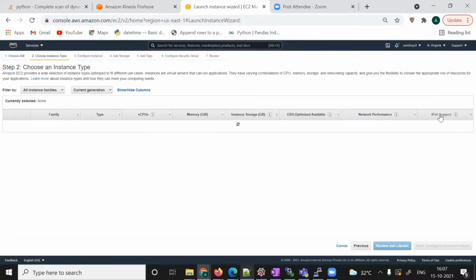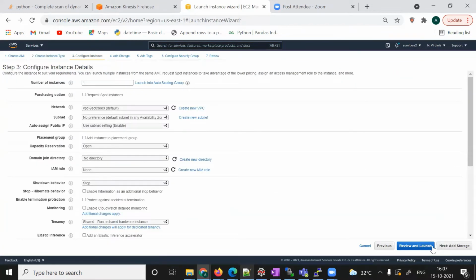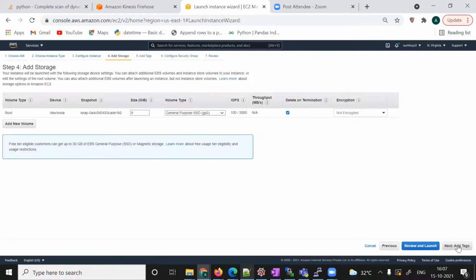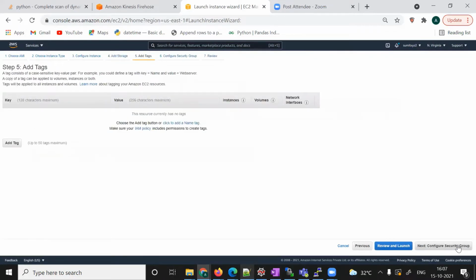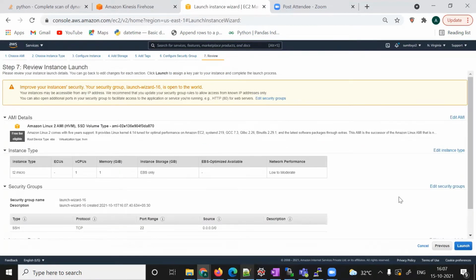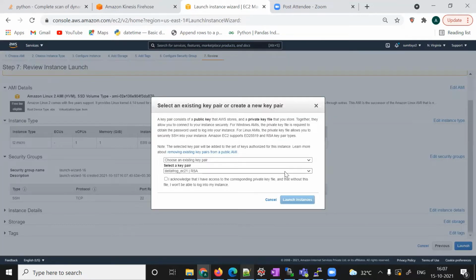I'm choosing this free-tier Amazon AMI, t2.micro. Next, tag, security group. I want port 22 open, because I want to connect using PuTTY. Review and launch. Everything's fine. Let it launch.